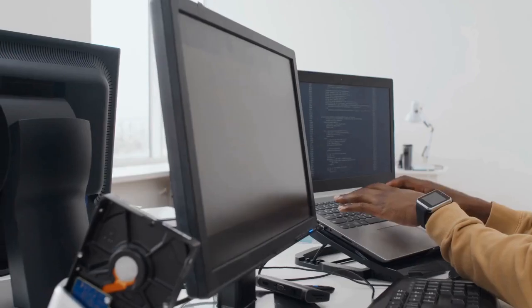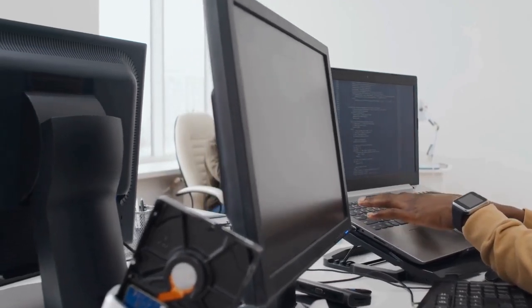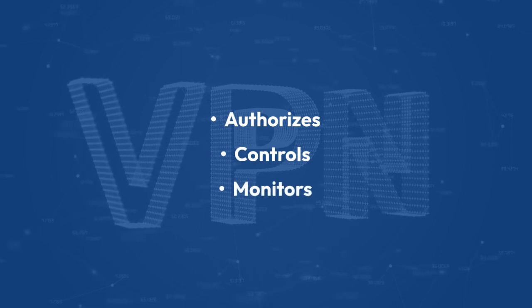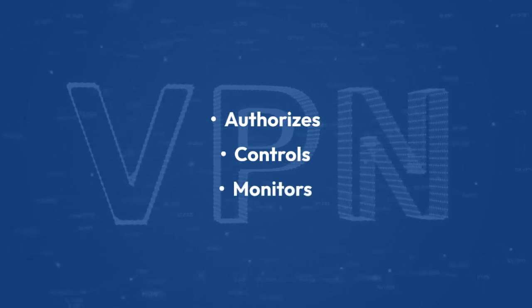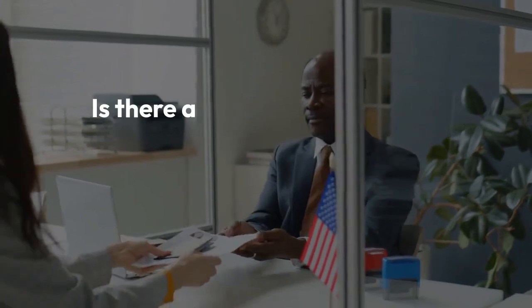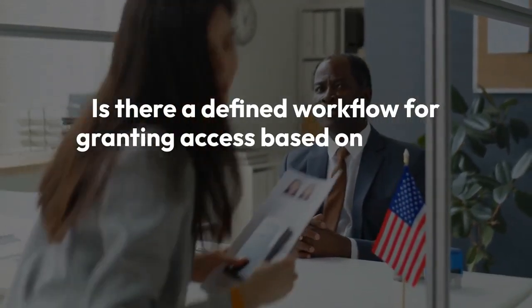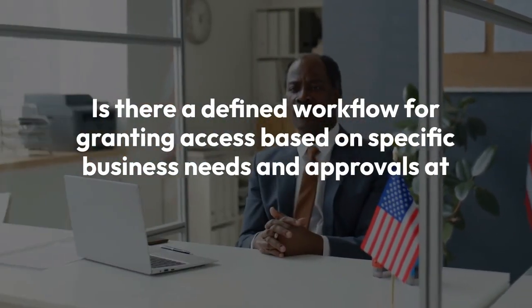Sample checklist. Review the organization's network services policy to ensure it aligns with the access control policy and other relevant policies, procedures, guidelines, and records. Determine how the organization authorizes, controls, and monitors VPN and wireless access. Is there a defined workflow for granting access based on specific business needs and approvals at appropriate levels?